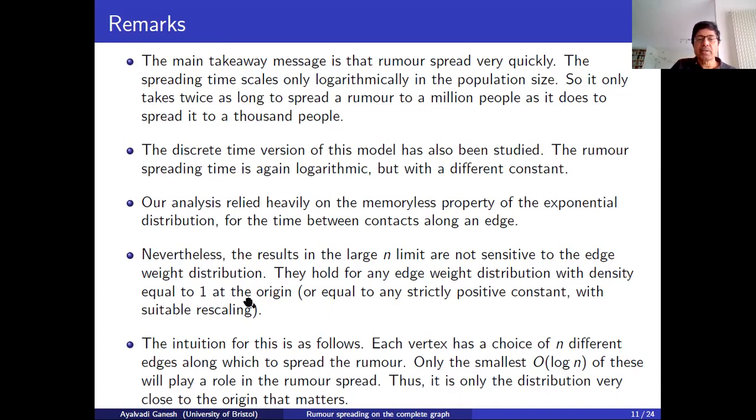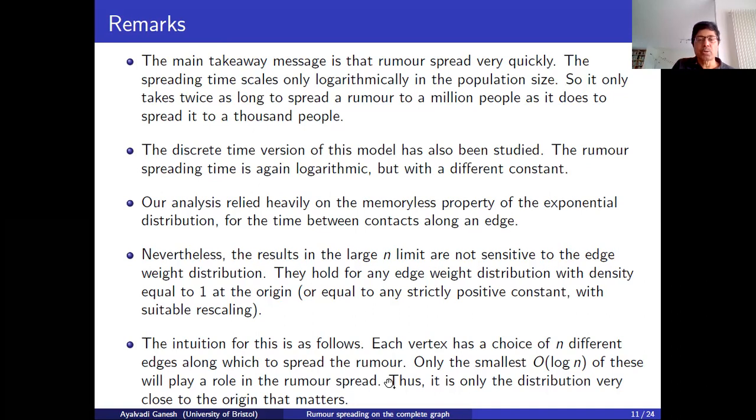And the reason for this is that when you look from any vertex, there are n possible edges from this vertex. There's a very large number of them. And it's only the smallest few of these that matter, the smallest log n of these that matter. So the smallest weight edges will have weights very close to 0, and it's only the density near 0 that matters.